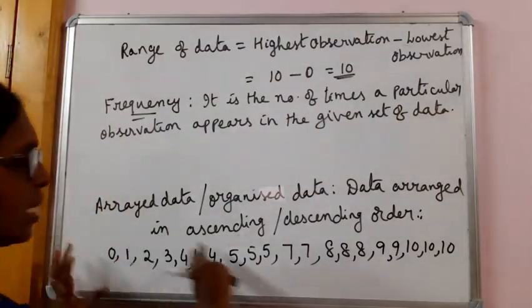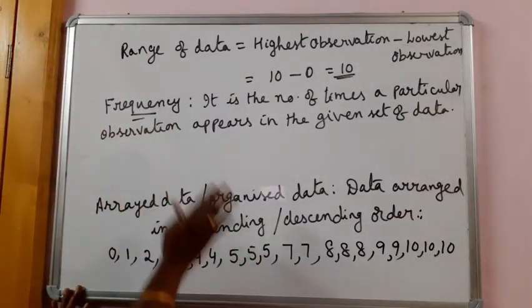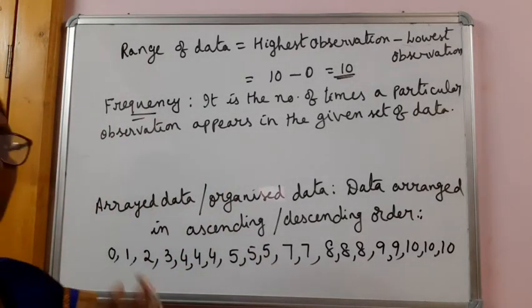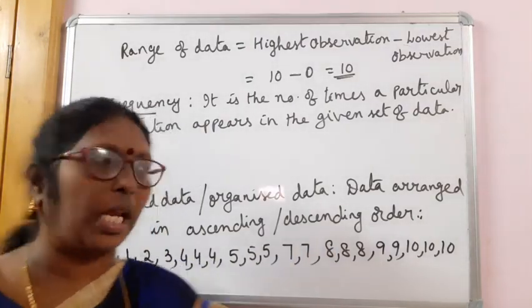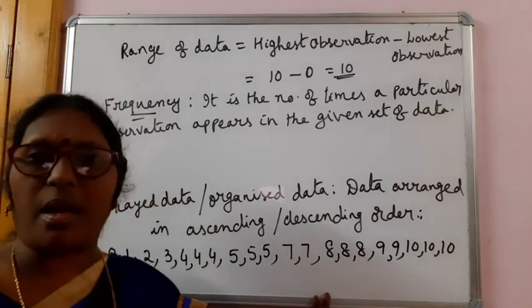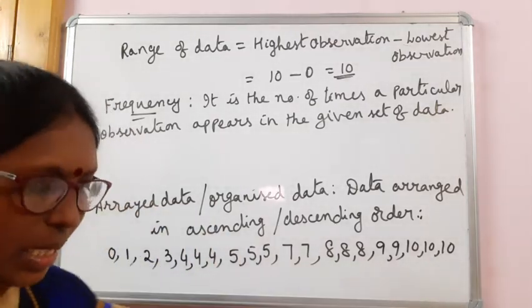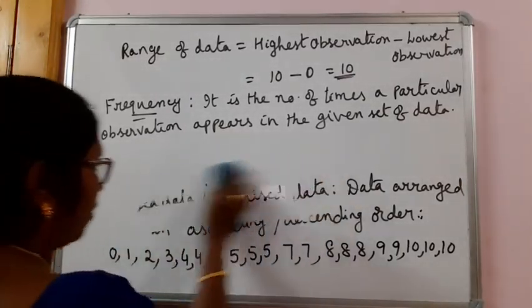Here we have arranged the data already in ascending order. Suppose, before arranging, we have to draw a frequency distribution table. The table showing the frequency of the observations is known as a frequency distribution table.